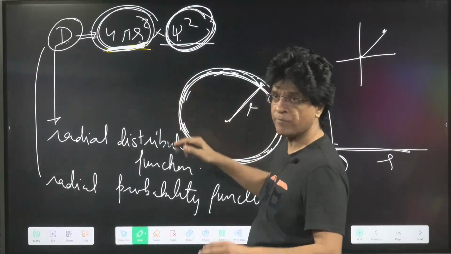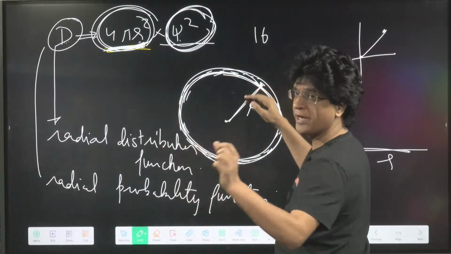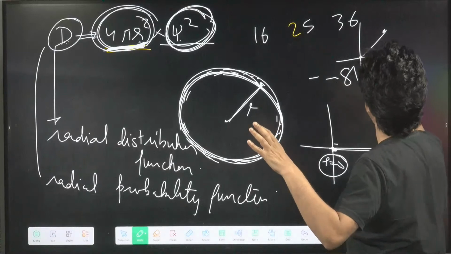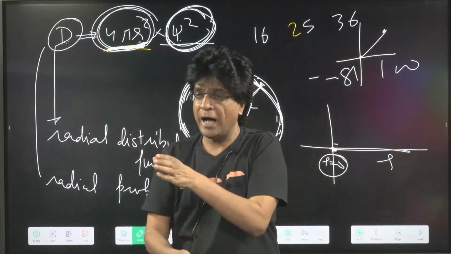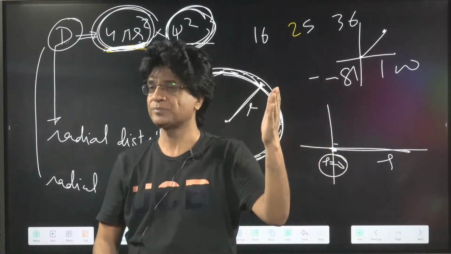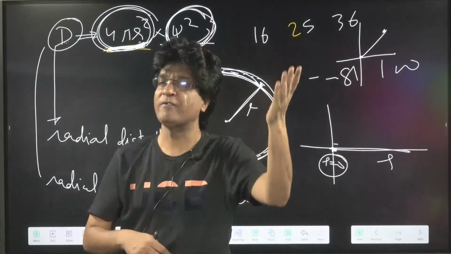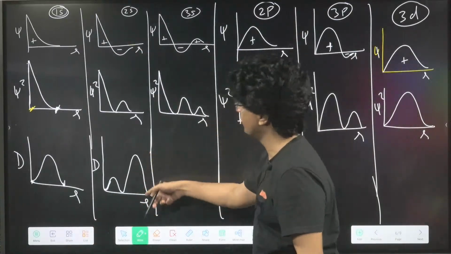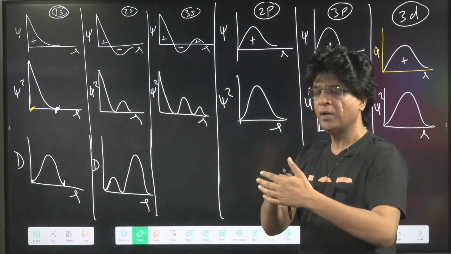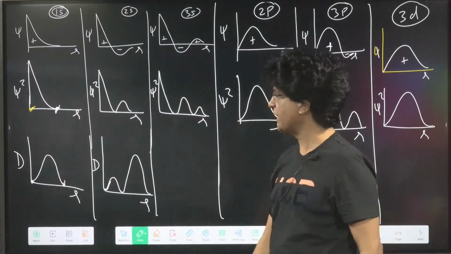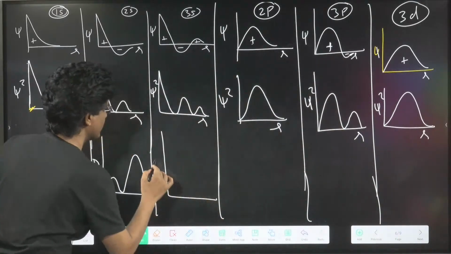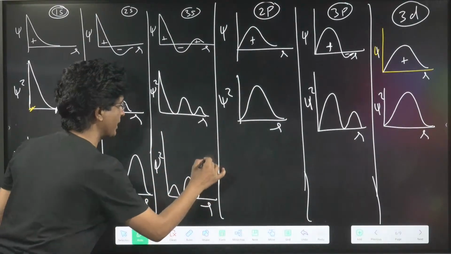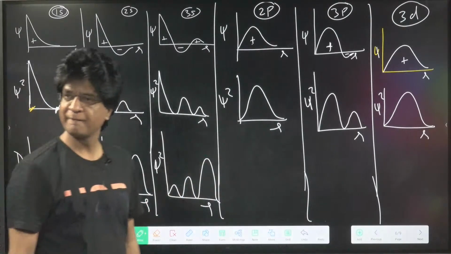And since this is R square, suppose the radius is 4, R square will be 16. Radius 5 becomes 25. R becomes 6, this becomes 36 and so on. 81, 100. So as you keep on moving, the R square keeps on increasing exponentially almost. Yes or no? So it will be able to overpower the value of psi square. So overall result is what? Increase in the height of this thing. Getting it? Because of the increment in the value of R more predominantly as compared to psi square. And this is R, the height of the mountain will begin with this thing and increase and then become even farther. Is that clear? Very good.